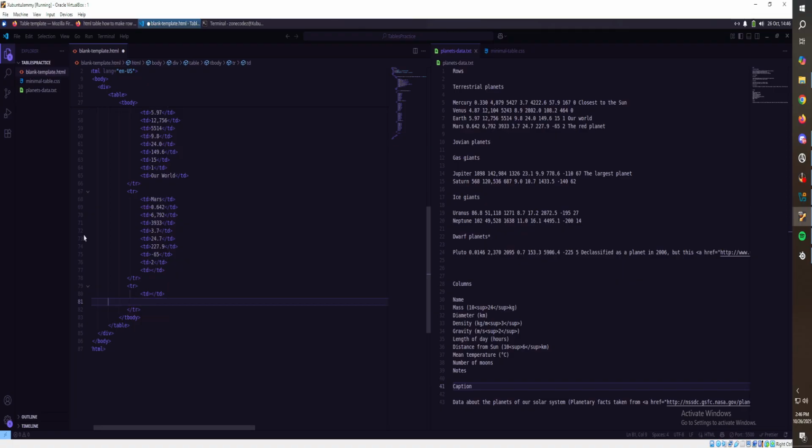Actually, the next one's not even a TD. So it's a TH. My bad. So it's a header with a column span of 10. And this one's just going to say Jovian planets.